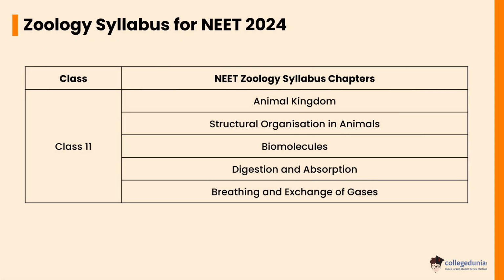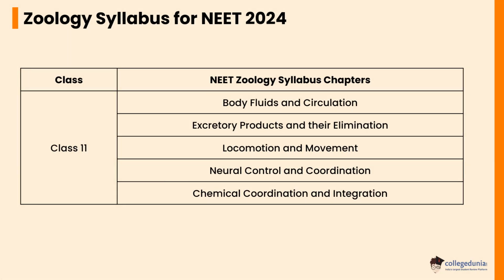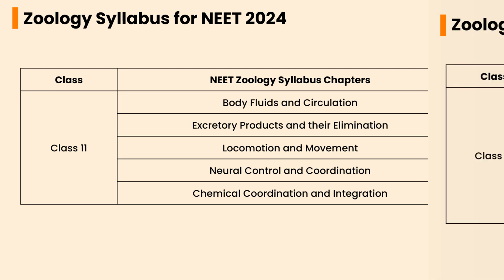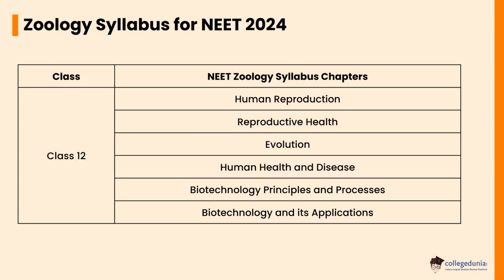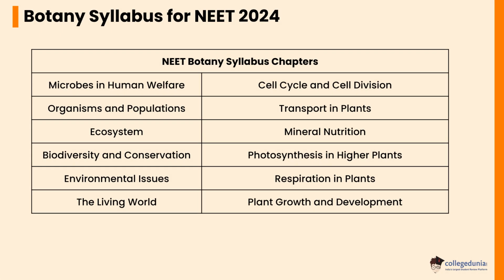Let's check the Zoology syllabus for NEET 2024. Class 11 chapters are Animal Kingdom, Structural Organization in Animals, Biomolecules, Digestion and Absorption, Breathing and Exchange of Gases, Body Fluids and Circulation, Excretory Products and their Elimination, Locomotion and Movement, Neural Control and Coordination, Chemical Coordination and Integration. Chapters of Class 12 are Human Reproduction, Reproductive Health, Evolution, Human Health and Disease, Biotechnology Principles and Processes, Biotechnology and its applications.